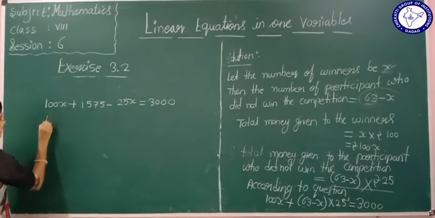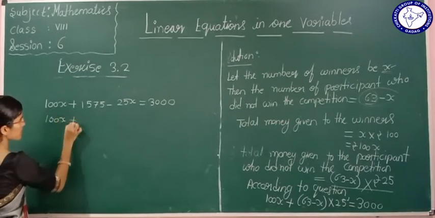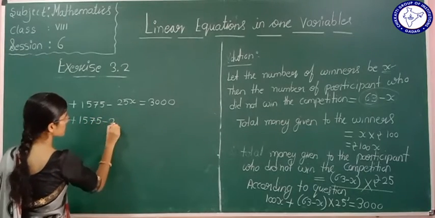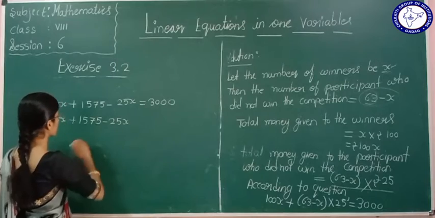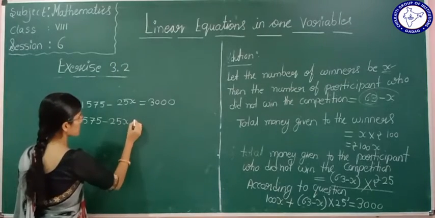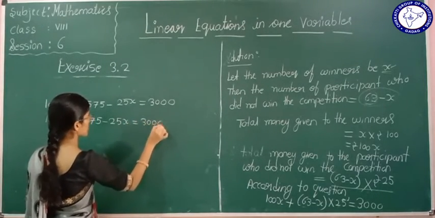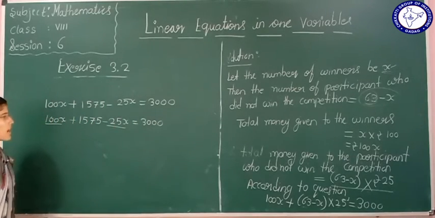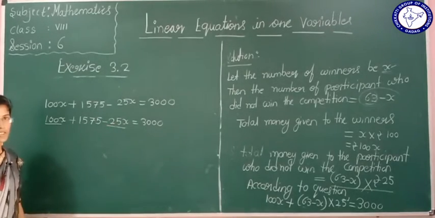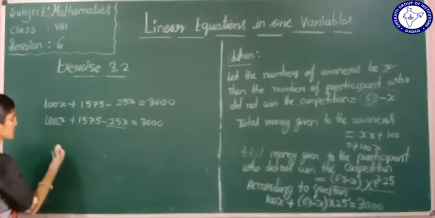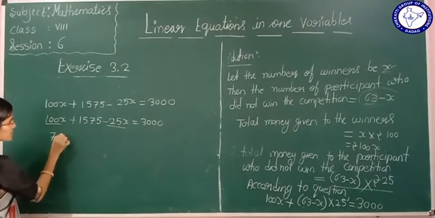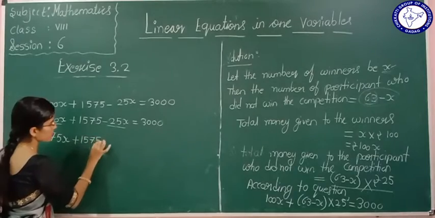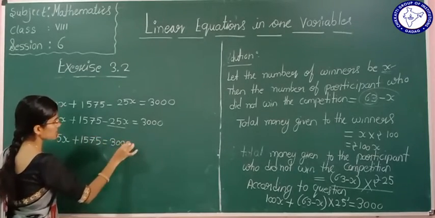Now see here, 100x plus 1575 minus 25x is equal to 3000. The same thing we are rewriting. I'll add the like terms. What is 100x minus 25x? It will be 75x. So 75x plus 1575 is equal to 3000.